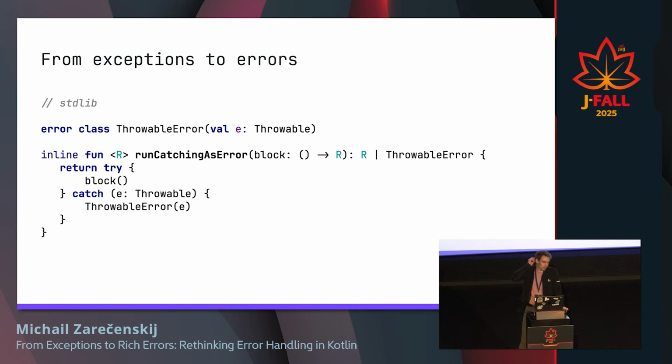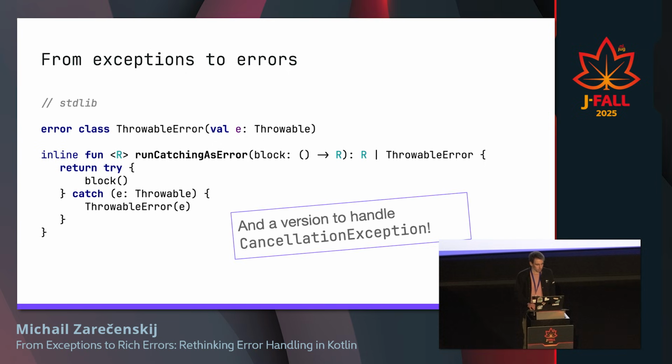Because errors are regular values, we can program this and easily transform exceptions into errors. For instance, I can imagine that we add something like that to our standard library: an error class ThrowableError, which handles some exception, and a block that catches all the exceptions and transforms them into a regular error value.